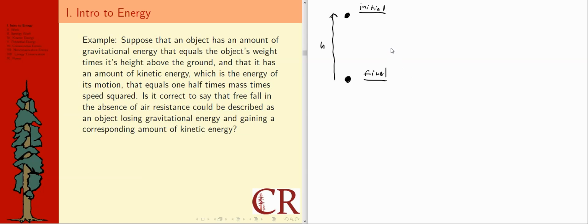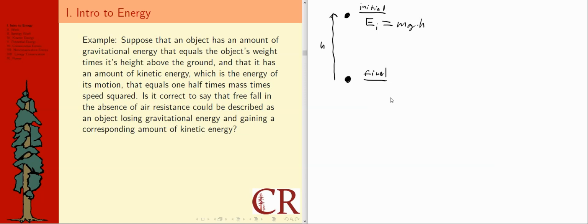Well, initially, I think it has gravitational energy, right? So I'm just going to say here initial energy, and I've identified that that is gravitational. It says it equals the object's weight times its height above the ground. Well, weight is equal to mass times free fall acceleration, in other words, mg, and then times height above the ground. Whether this is ground or not, I'm just going to assume that that's my ground reference. So I'm going to use that same h I described and say, okay, that's the initial energy. I think that's a good interpretation here.